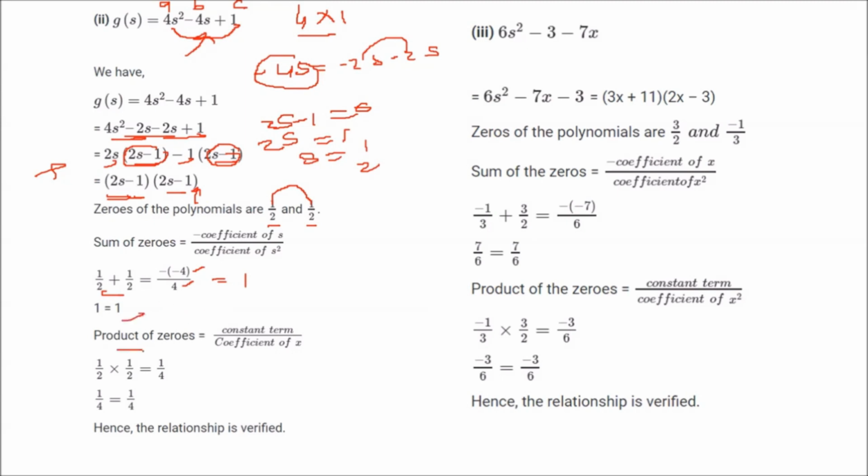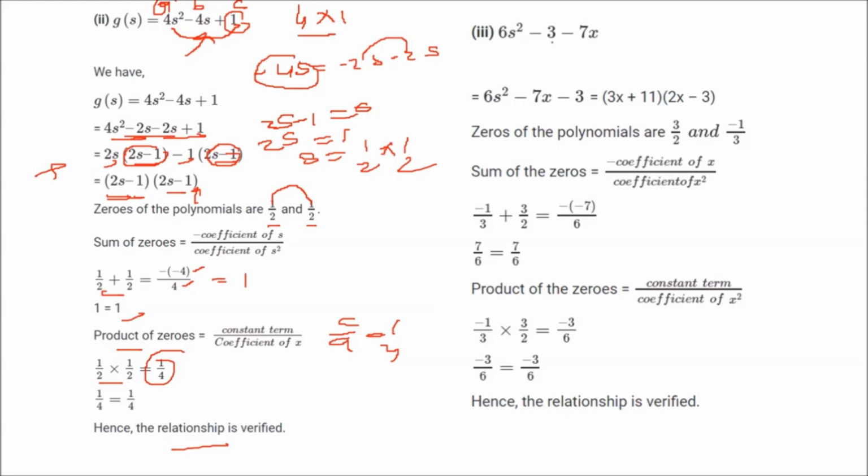Now take the product. Half is one root and the other is also half. Half times half is 1 by 4. What about from the formula, that is c by a? What is c here? c is 1, a is 4. So 1 by 4. This is also proved. So the relationship is verified. I hope you will be able to do this.